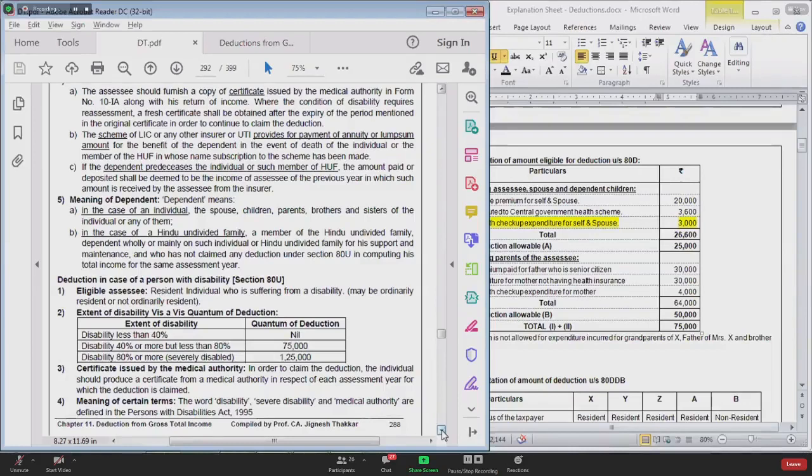It is a combined deduction for all the dependents combined. You have to take up the aggregate. It is not per person, it is per assessee. Deduction is not per person, deduction is per assessee. Is that very clear?